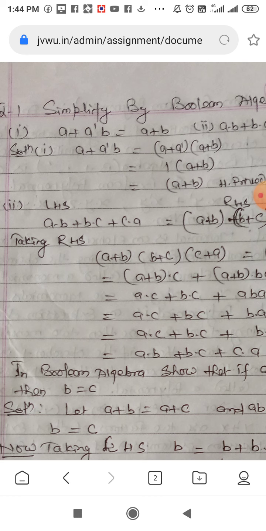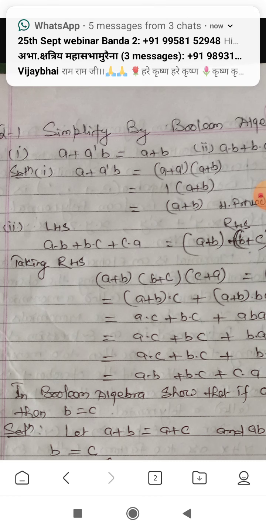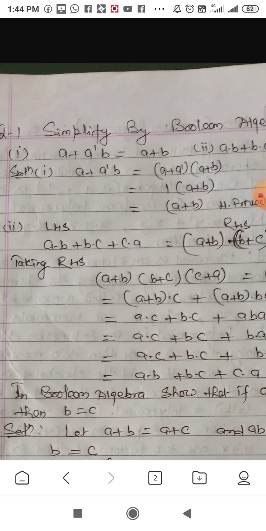If a and b are elements of a Boolean algebra with plus, dot, dash structure, then the distributive law in Boolean algebra is a very special type of property. Here dot is distributed over plus and plus is distributed over dot.